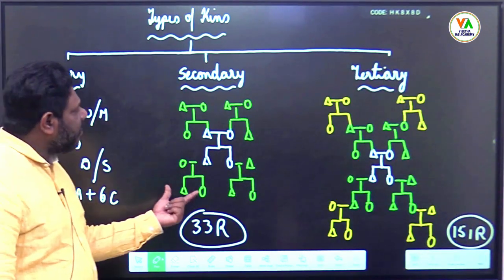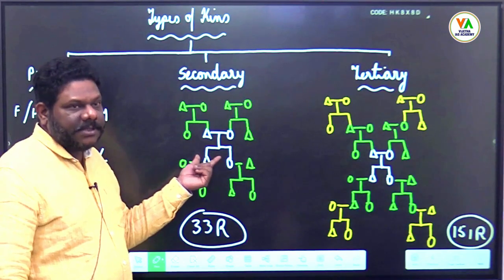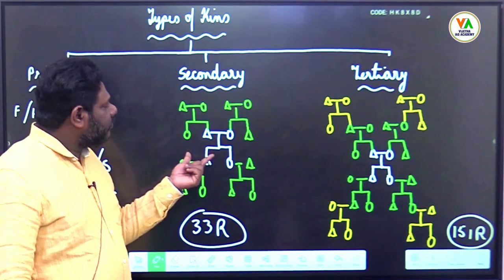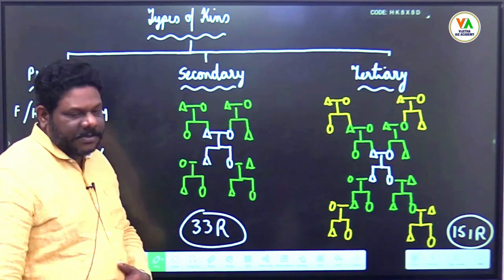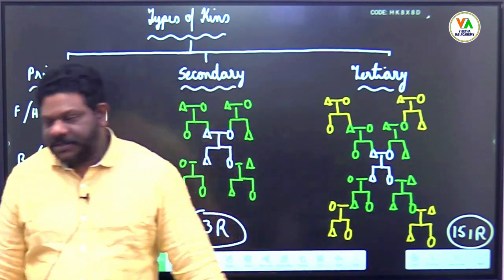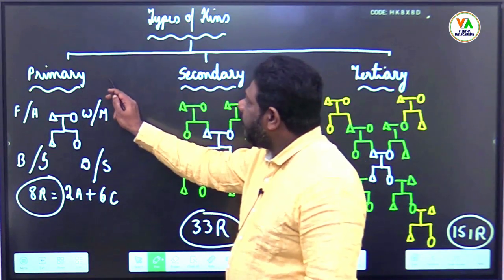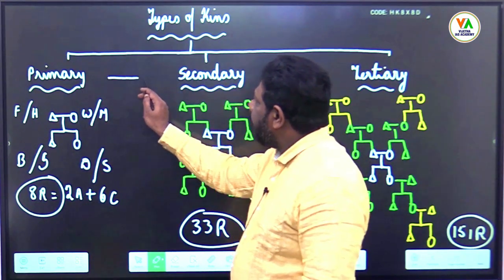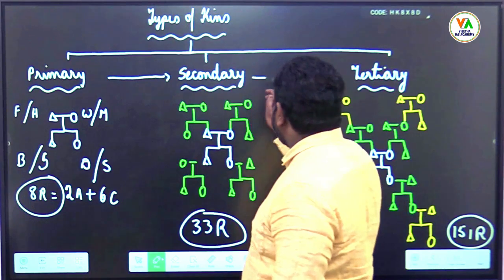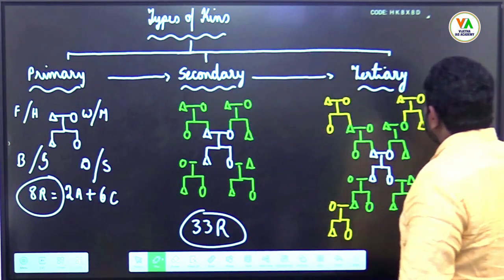In secondary kins, you can write secondary kins are primary kins of primary kins. Here you can write primary kins of secondary kins. Next you write the degree of closeness decreases from primary to secondary to tertiary kins.